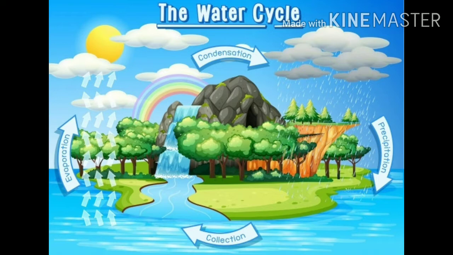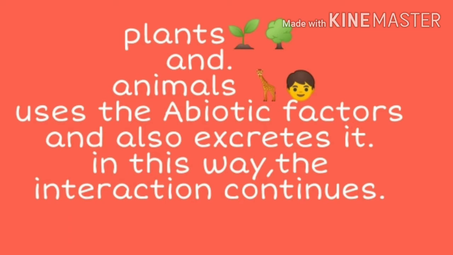Water movement takes place above and below the surface of the earth, and this enables the availability of water for all living organisms and regulates the weather pattern. And plants and animals use the abiotic factors and also excrete them. In this way the interaction continues. And these interacting organisms with their non-living components form an ecosystem.